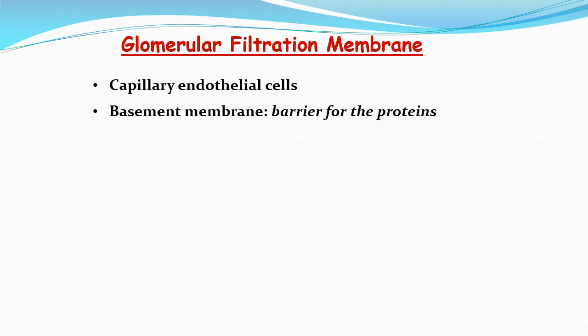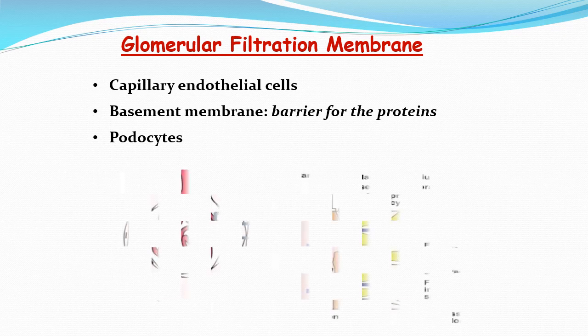So starting with the glomerular filtration membrane. It is the membrane through which the plasma will get filtered at the glomerulus. So जिस membrane से plasma filter होके tubules में जाएगा, that is the glomerular filtration membrane. And this filtration membrane includes three important layers: the capillary endothelial cell layer, then the basement membrane, and third, the epithelial cell layer, which is called the podocytes. Okay, so these are the three important layers in this glomerular filtration membrane.